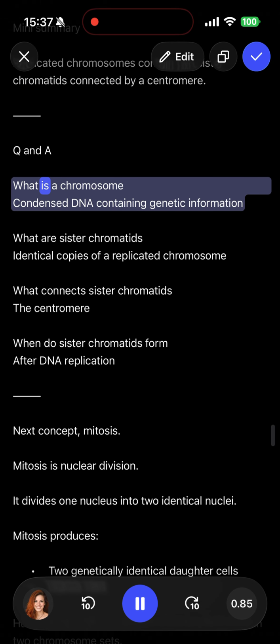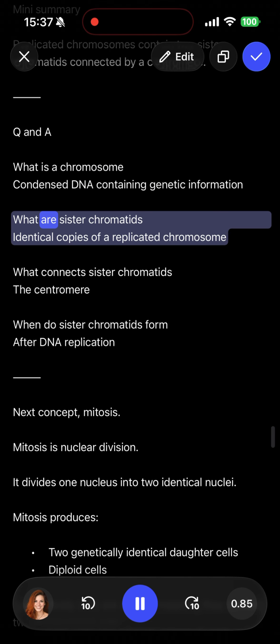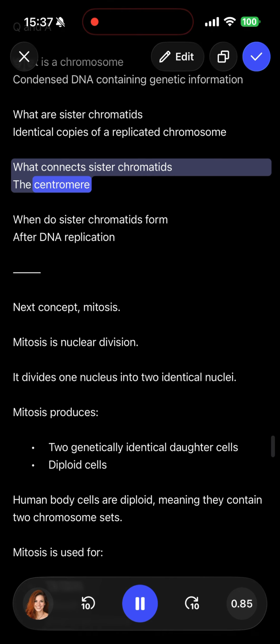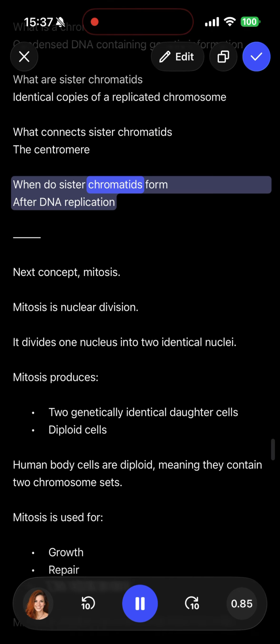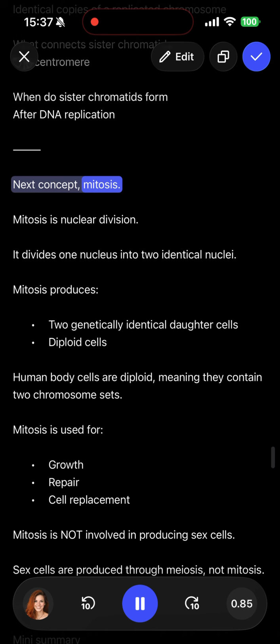Q&A. What is a chromosome? Condensed DNA containing genetic information. What are sister chromatids? Identical copies of a replicated chromosome. What connects sister chromatids? The centromere. When do sister chromatids form? After DNA replication. Next concept, mitosis.